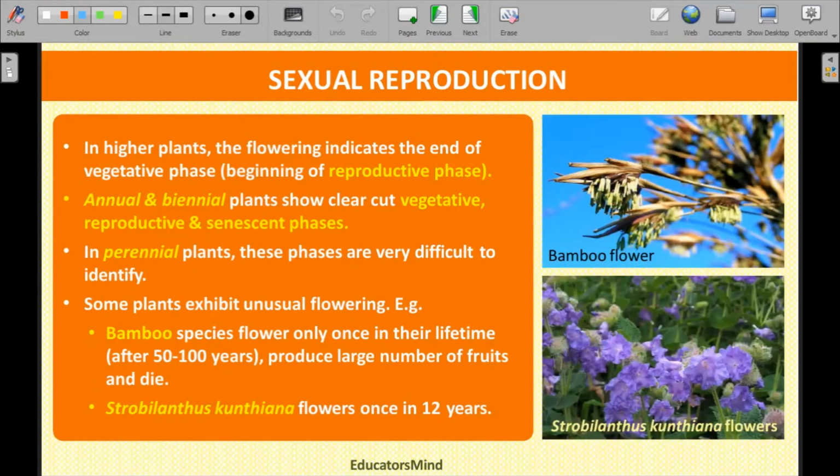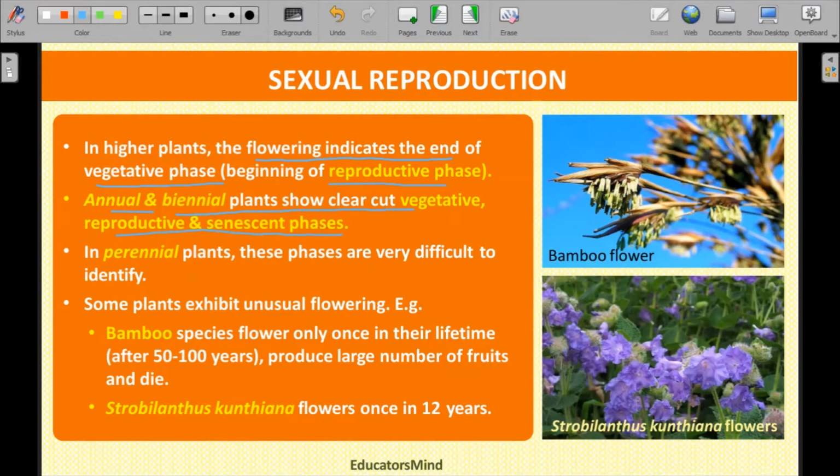So in higher plants, flowering indicates the end of the vegetative phase. That is, when the flower is seen in the plant, this means that the vegetative phase is completed in the plant, and the reproductive phase begins. Annual or biennial plants show clear-cut vegetative, reproductive and senescence phases.